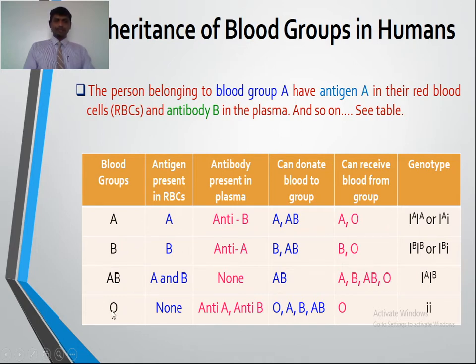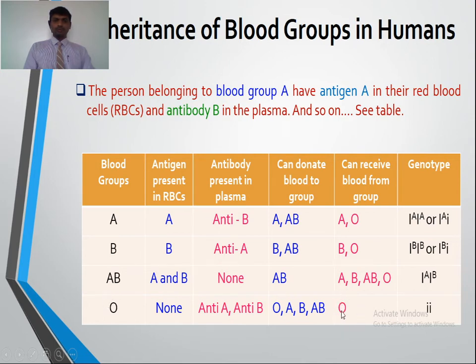Now the last blood group, O, can donate blood to any type of blood group, that is O himself, A, B and AB, but he can receive blood only from a person of blood group O. So from this table we can say that the AB blood group is a universal acceptor or recipient, while the O blood group persons are universal donors.